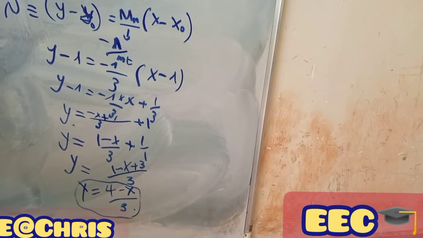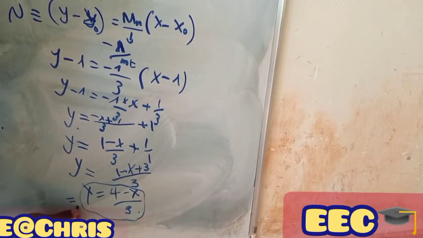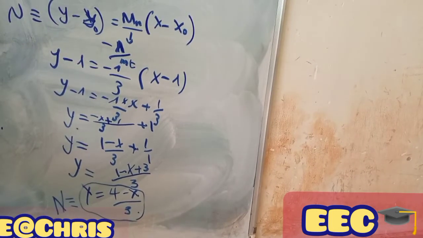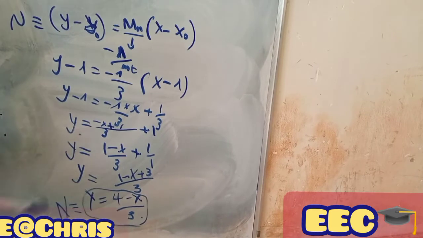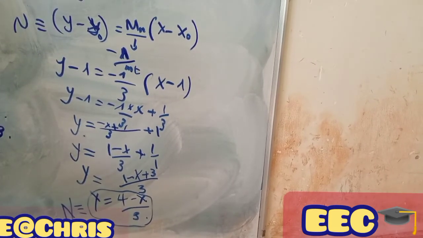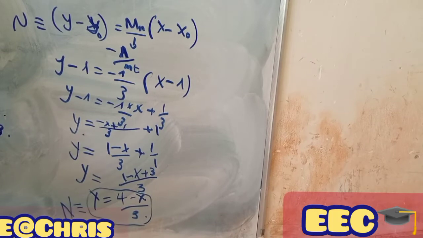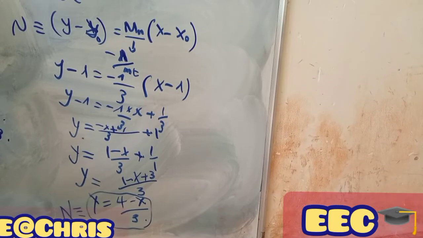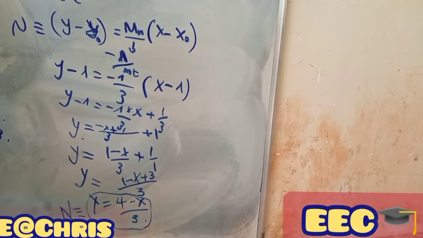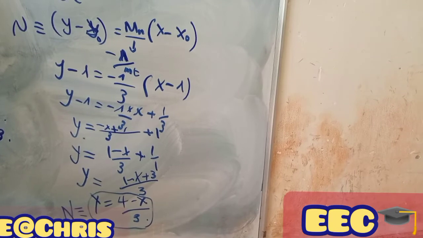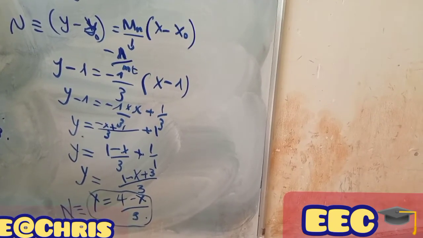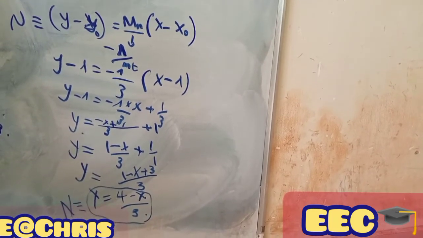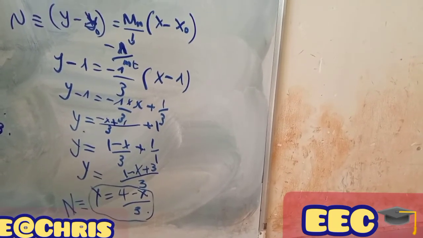So here, as I said, this is our normal line according to the equation that we have. This is the point of the normal line and the point of the tangent line. These are the examples that we are using, such that we understand how we can calculate the normal line and the tangent line. So dear students, I think you have understood each and everything about the normal line and the tangent line. I wish you the best.